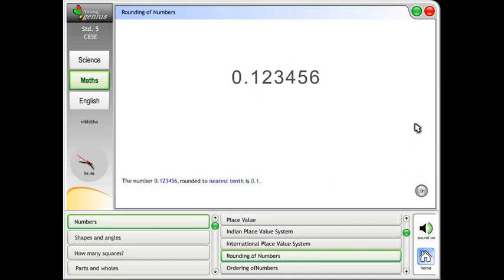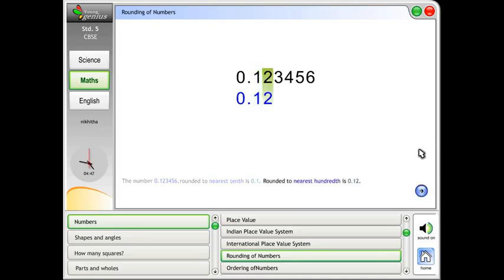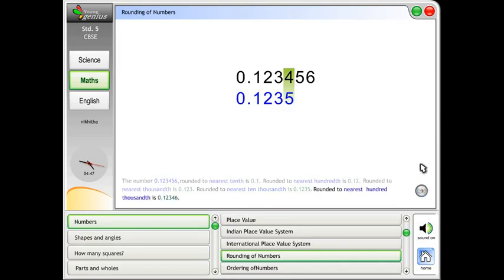The number 0.123456, rounded to nearest tenth is 0.1. Rounded to nearest hundredth is 0.12. Rounded to nearest thousandth is 0.123. Rounded to nearest 10,000th is 0.1235. Rounded to nearest 100,000th is 0.12346.